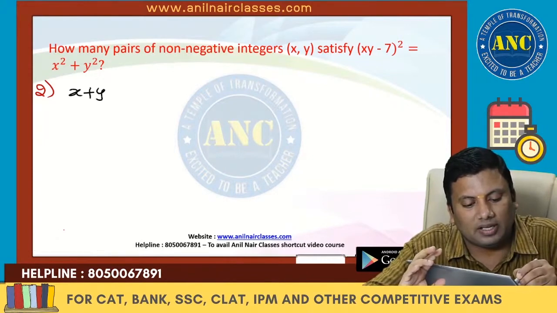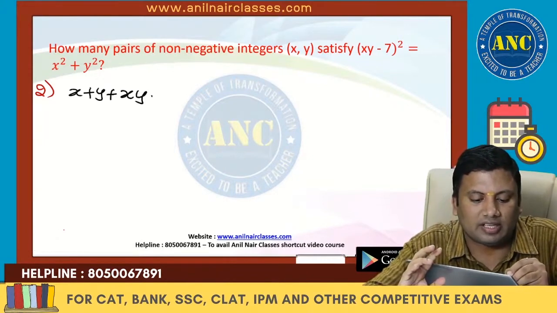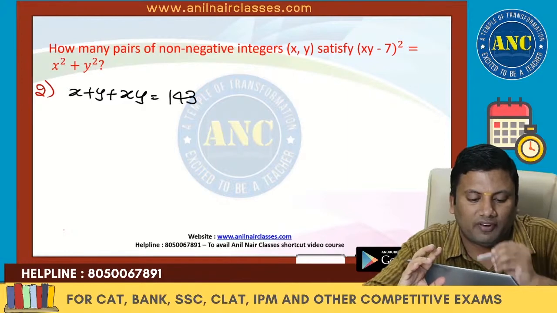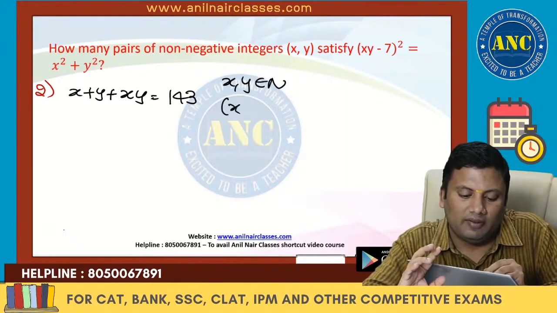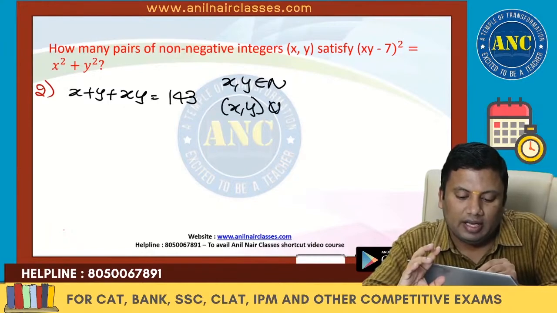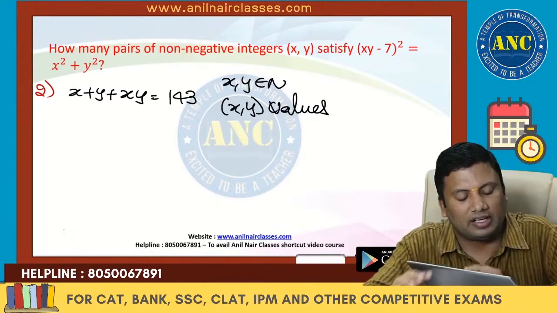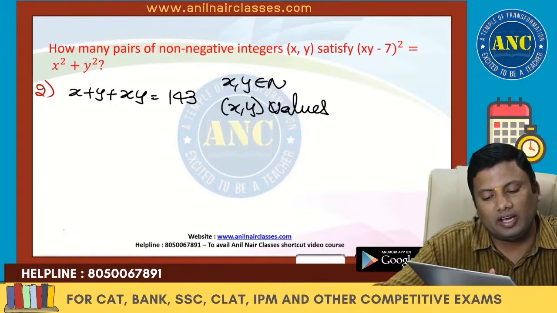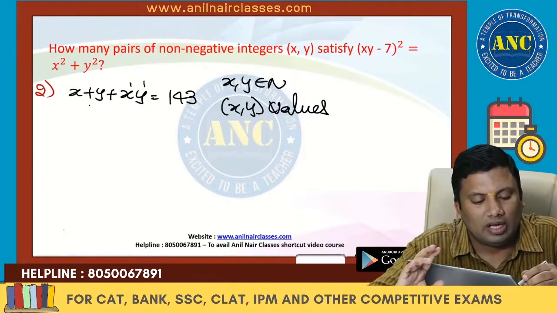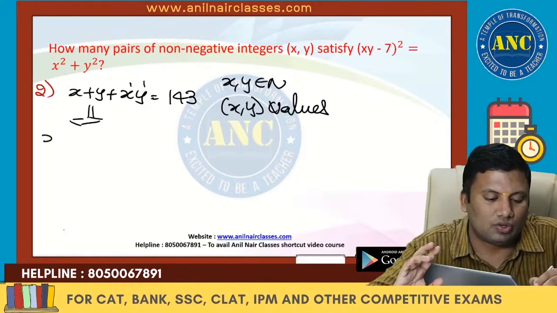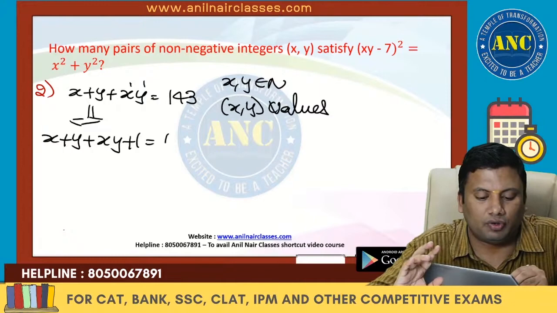exponentially. x plus y plus xy equals 143, where x and y are natural numbers. How many values will x and y take? The degree of the equation is 2. If the degree of the equation is 2, write the equation as a product of two factors.